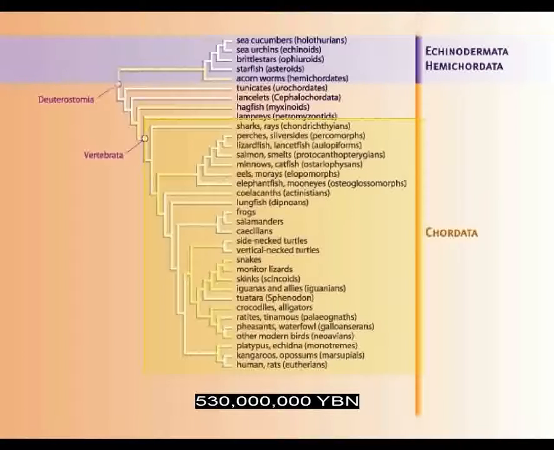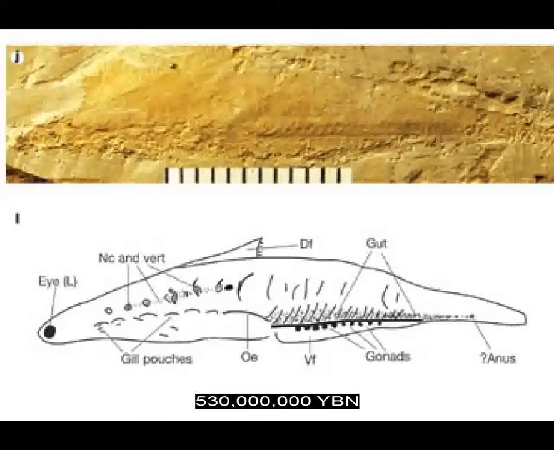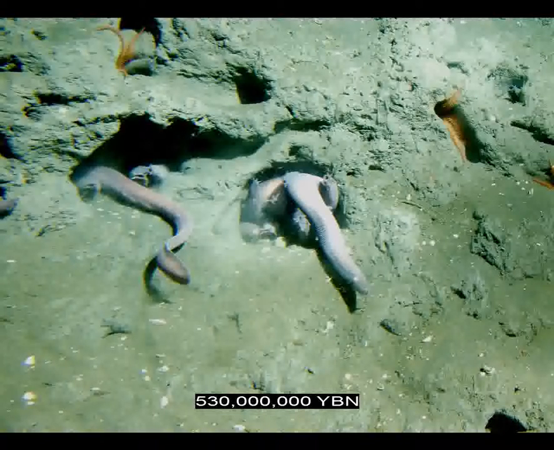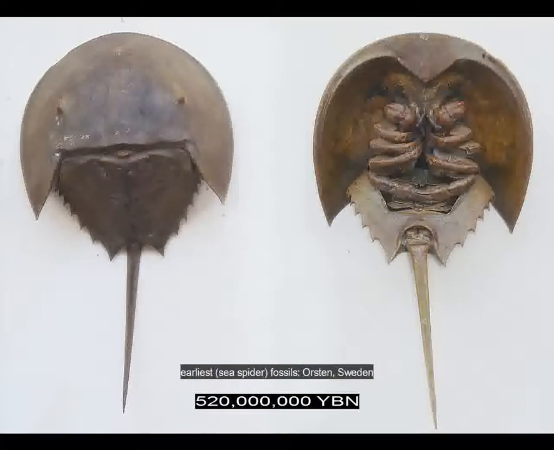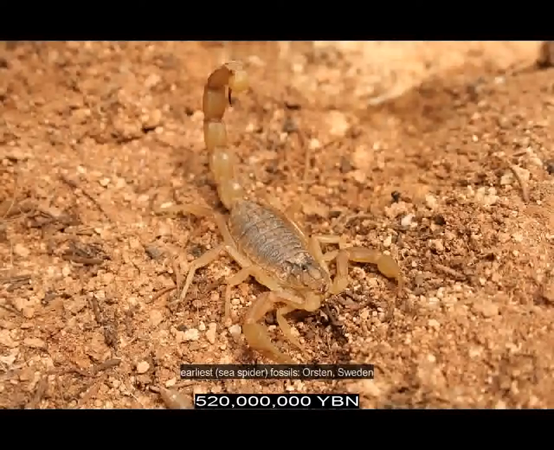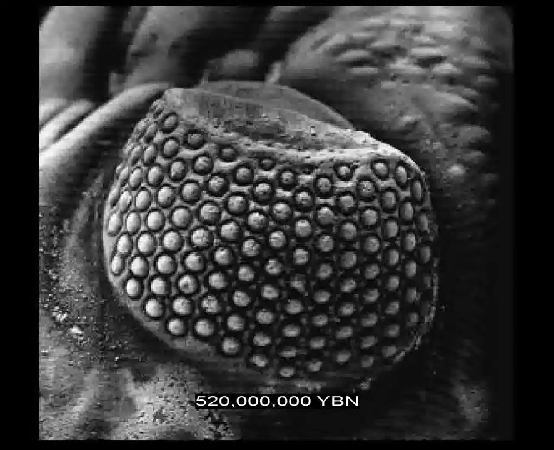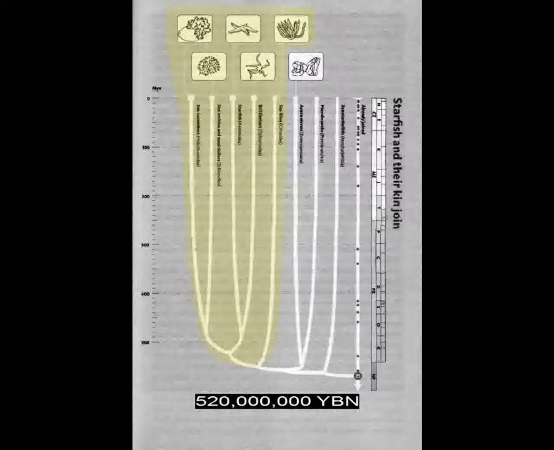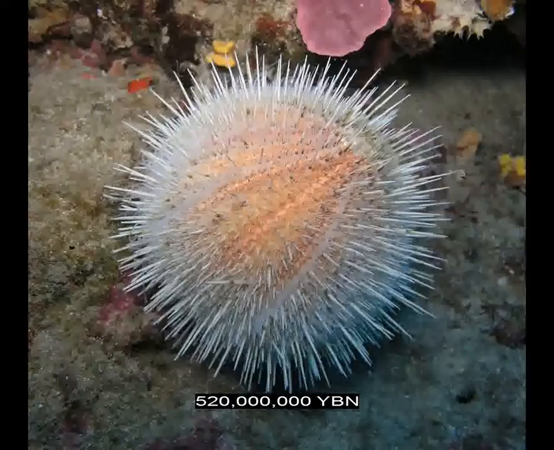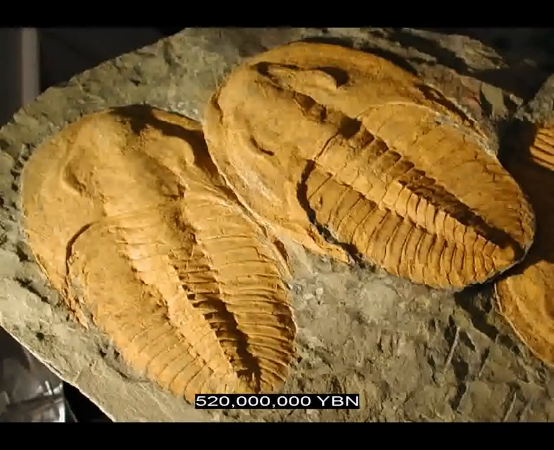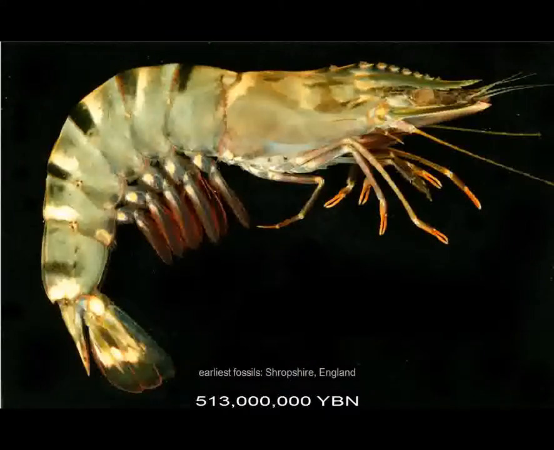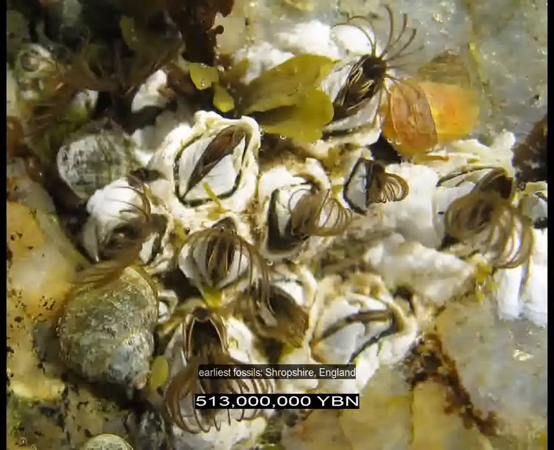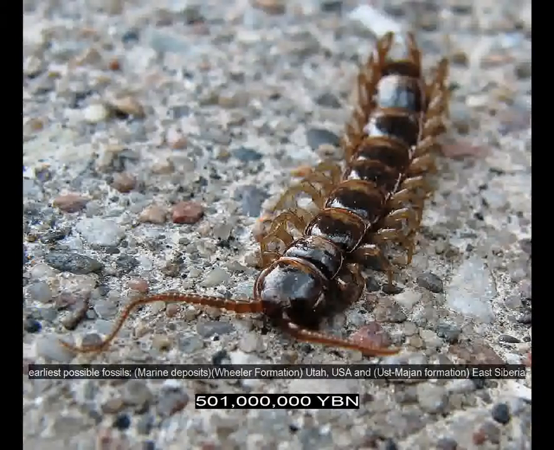Chordata vertebrates evolve. This subphylum contains most fishes and all amphibians, reptiles, mammals, and birds. Vertebrates jawless fishes evolve. Agnatha. Arthropods Chelicerata, 8 legs, ancestor of horseshoe crabs, mites, spiders, and scorpions. Earliest color vision evolves in arthropods. Deuterostome echinoderms, sea cucumber, sea urchin, sand dollar, starfish. The arthropods trilobites evolve. Ancestor of all arthropod crustaceans, shrimps, crabs, lobsters, barnacles. Arthropods Myriapoda, centipedes and millipedes.